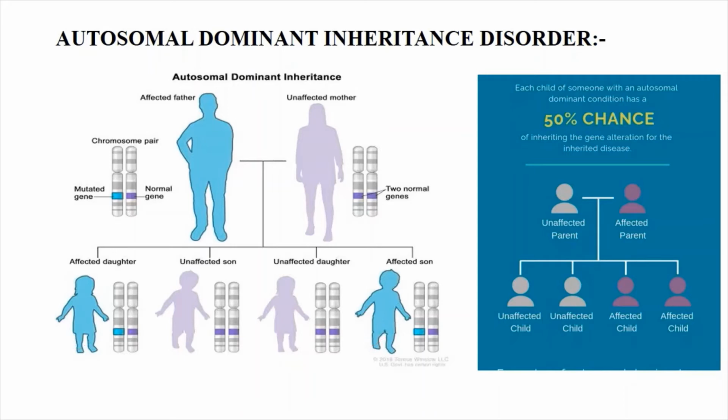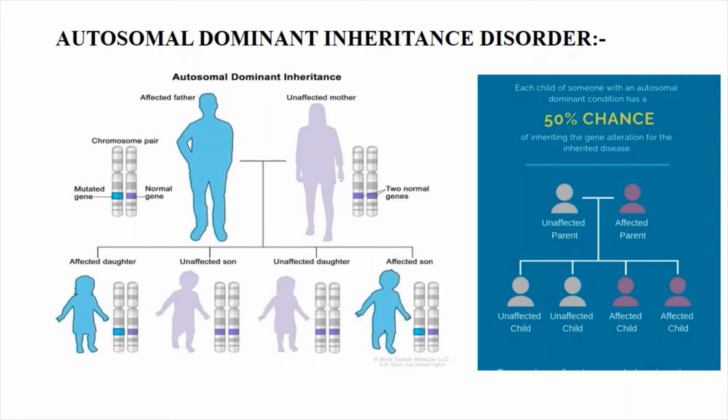This condition is shown in the blue picture when one parent is unaffected and the other is affected. What is the percentage of their children becoming affected with autosomal dominant inheritance? There is a 50% chance that their child has the autosomal dominant inheritance disorder and a 50% chance of being normal, not affected.